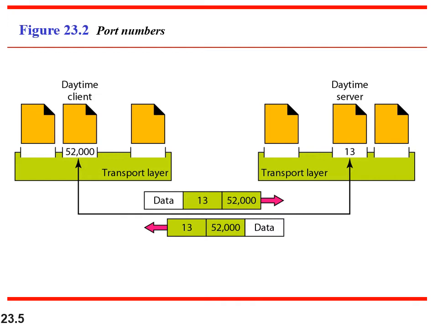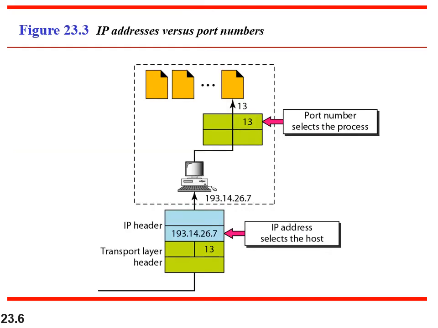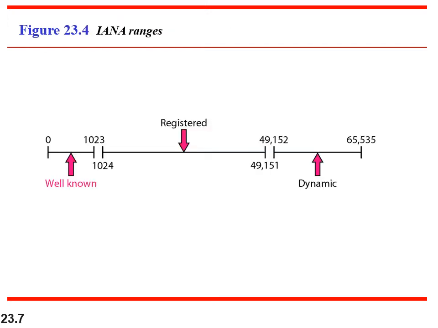You can see there is transfer from one source to another destination, where there are multiple processes or applications running on both the sender and receiver side, and every process is uniquely identified with the help of a port number. So the port number is used to select the process and the IP address is used to select the host. IANA is the organization that gives you permission to use a port.